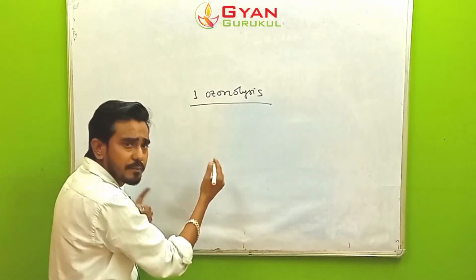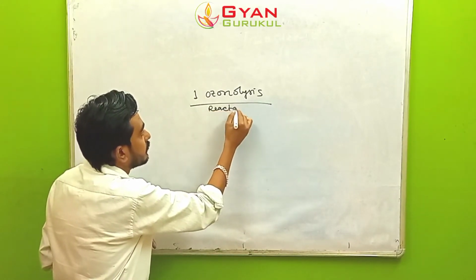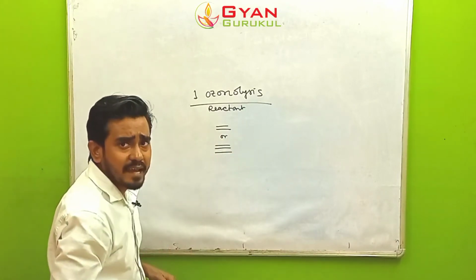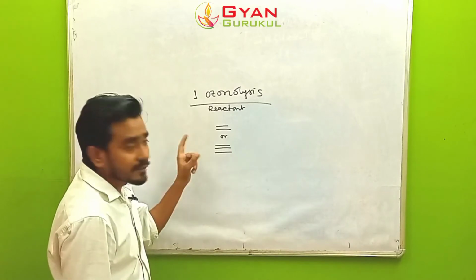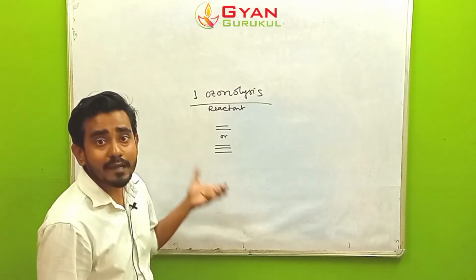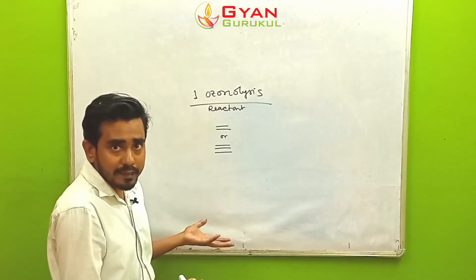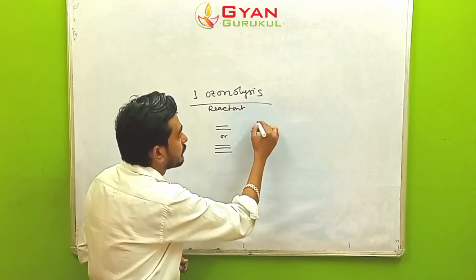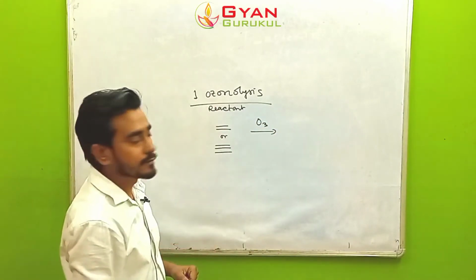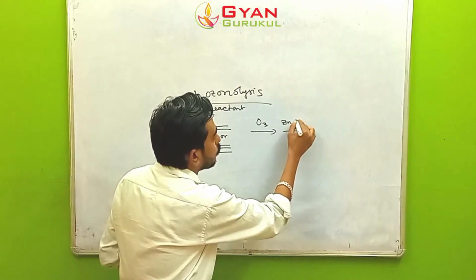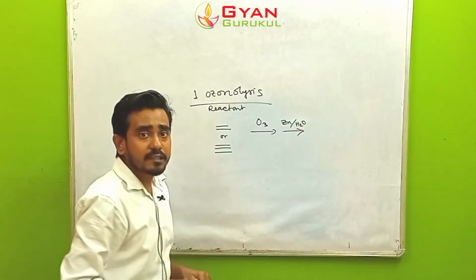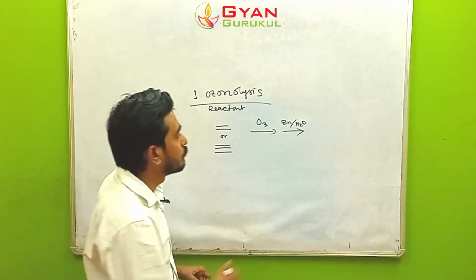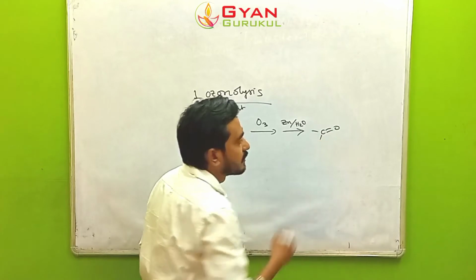In ozonolysis, remember the reactant is always a double bond or triple bond. It means the reactant must be either an alkene or an alkyne. If we have an alkane, it is not going to give ozonolysis. Second, the reagent is ozone, because it is called ozonolysis, and then zinc dust with water. This is the reagent for ozonolysis: ozone, then zinc dust and water, and finally we get the product as carbonyl, C double bond O.